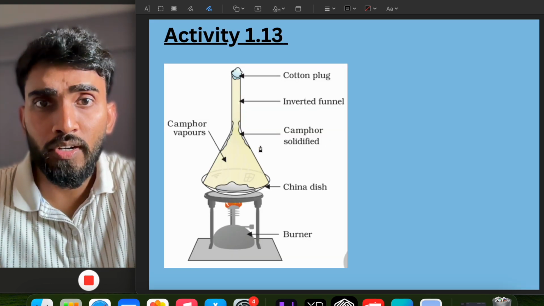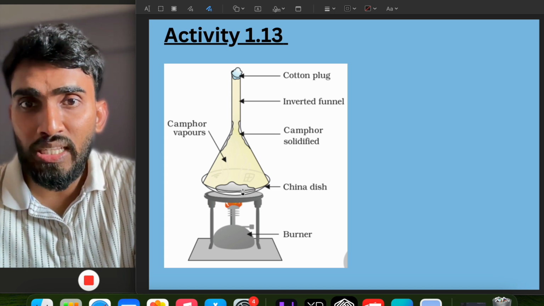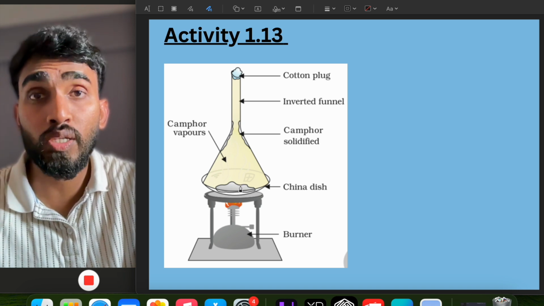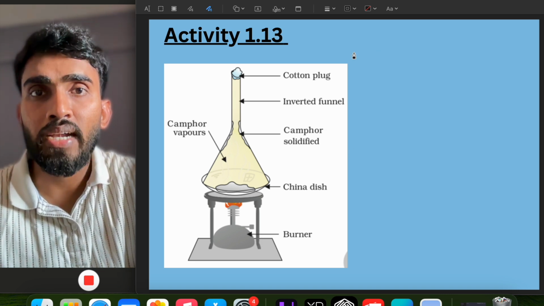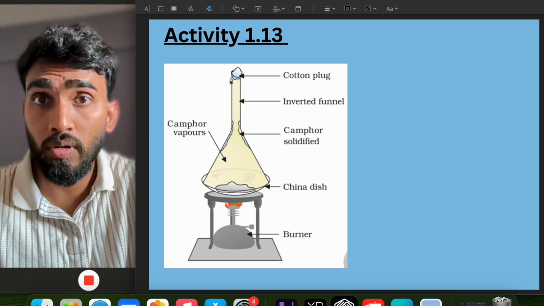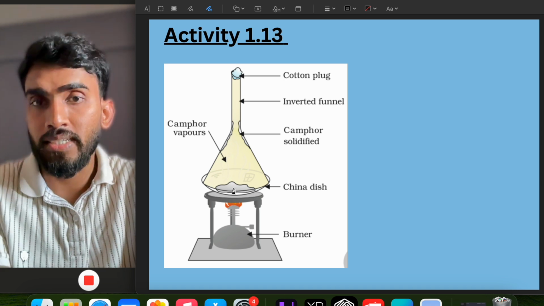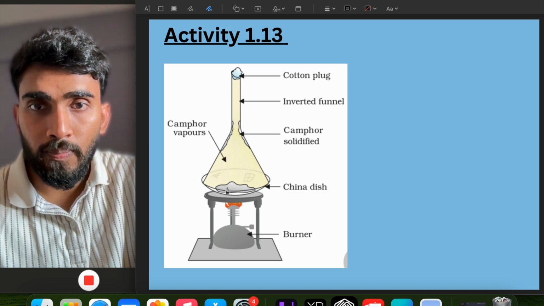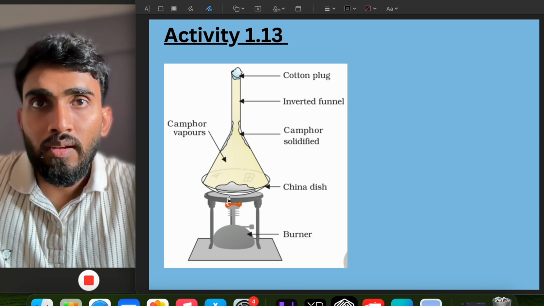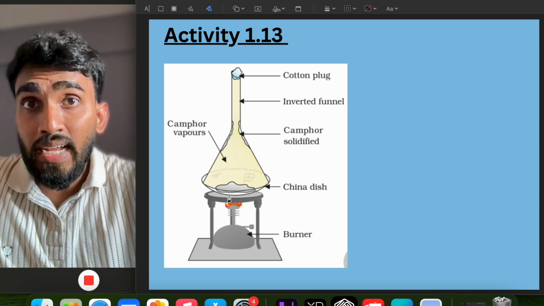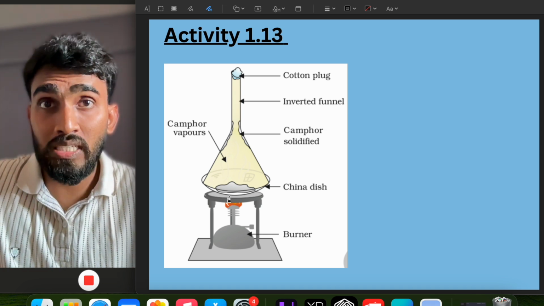Let us see activity 1.13, in which we have taken a funnel which we have put inverted on a china dish, and in this china dish there is camphor, which is called kapoor in Hindi, which we burn during aartis. We have put a cotton plug so that the hot air can go out easily. So when we heat it, we will notice that the camphor, which is initially in the solid state, will with time disappear from there. That means it will directly get converted from solid state to gaseous state without going into the liquid state. We will not see the liquid state.